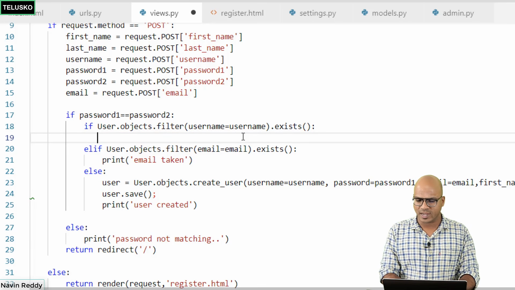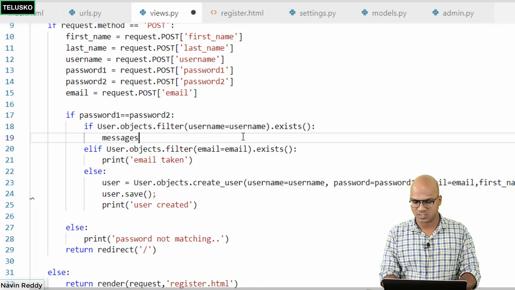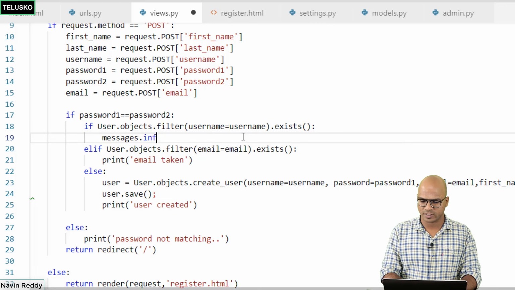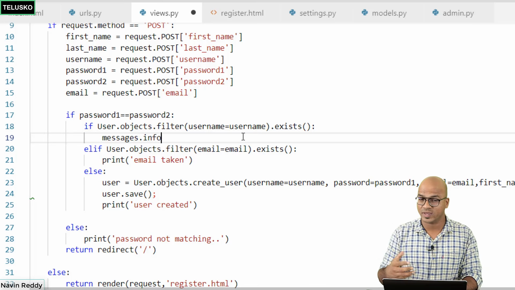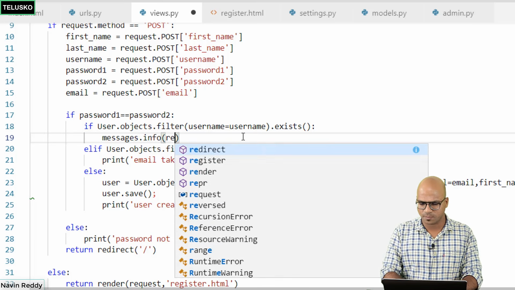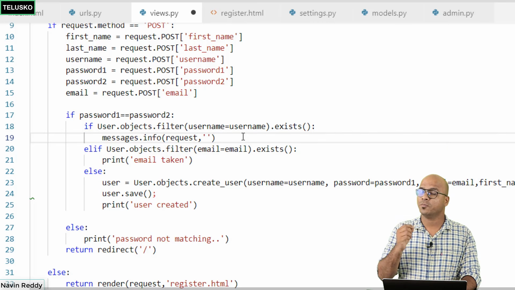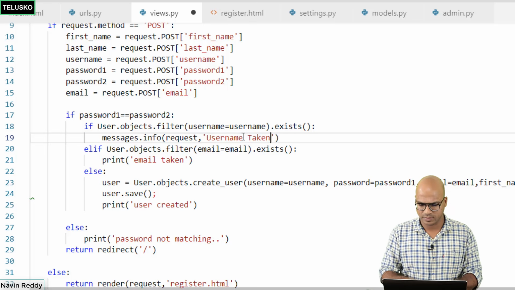The way you can do that is by using the existing feature of Django, which is messages. So we can say messages.info, we can send the info. In fact, there are different levels here. We can send info, we can send errors. So at this point, let's say in info you have to also pass the request object, and you have to pass the message which you want to print. So here the message is username taken, that's it.